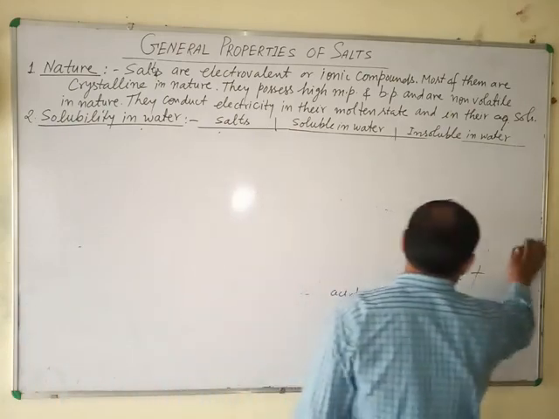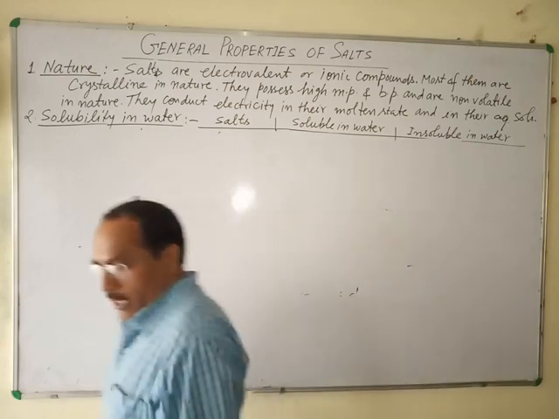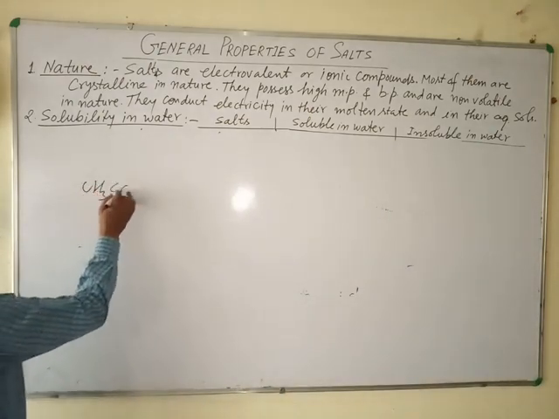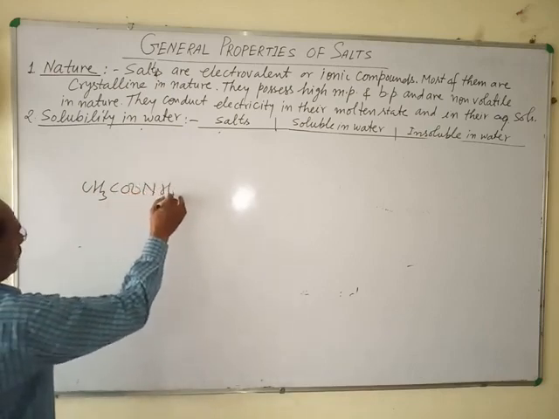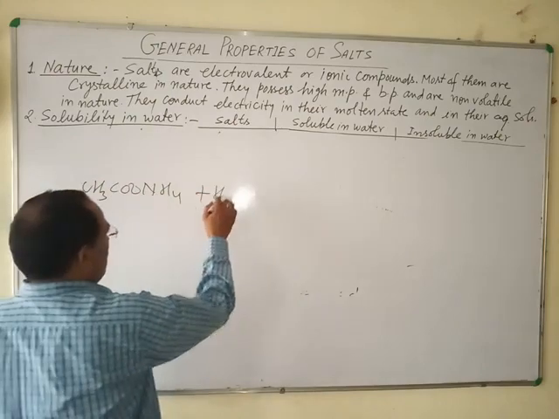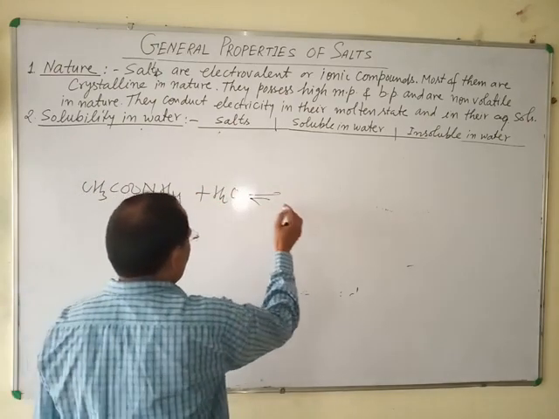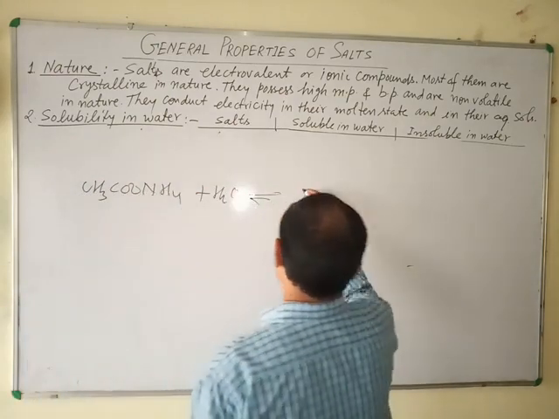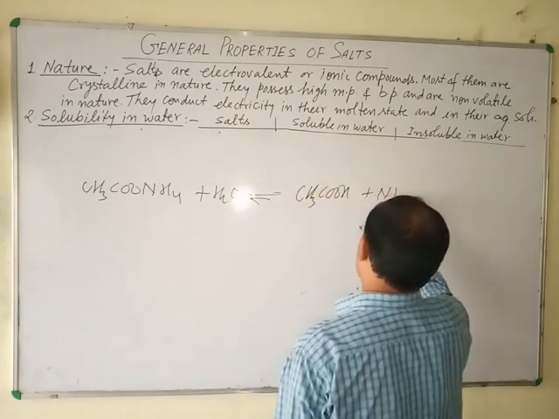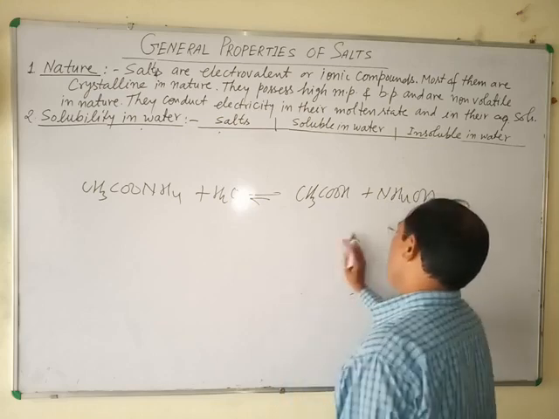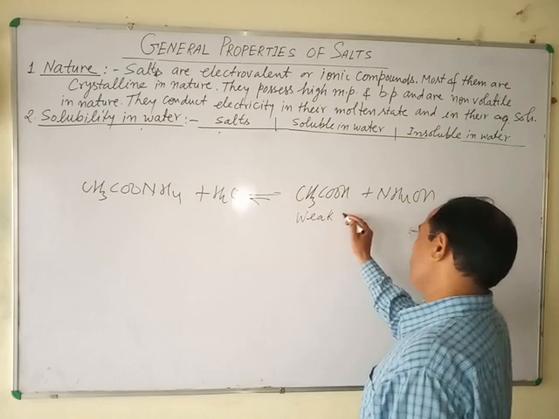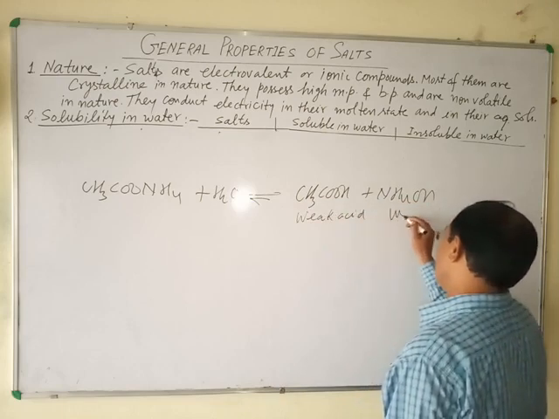For example, ammonium acetate is a salt, CH3COONH4. On hydrolysis it gives CH3COOH plus NH4OH. Both are weak electrolytes, a weak acid and a weak base.